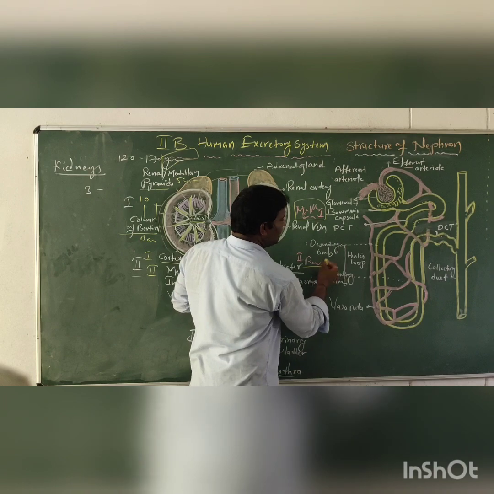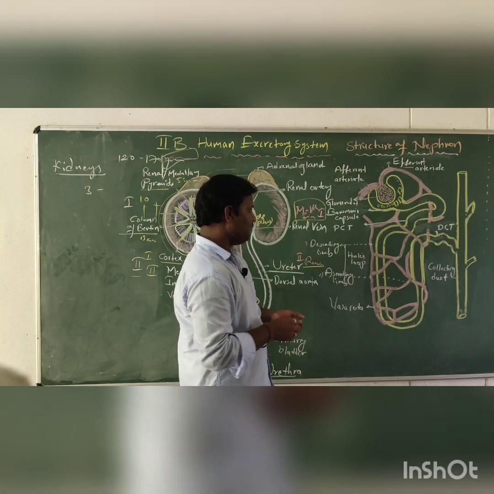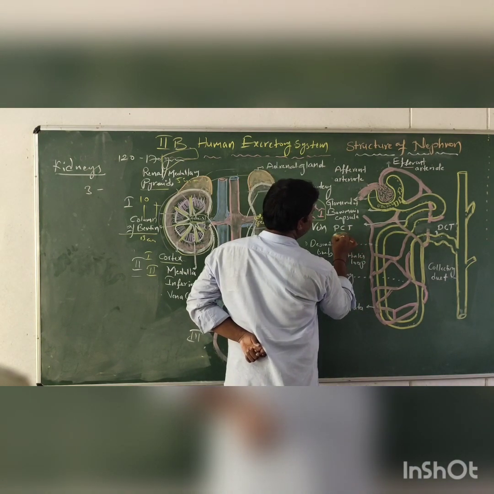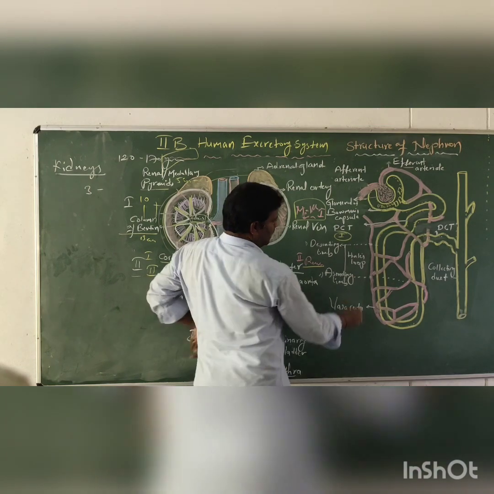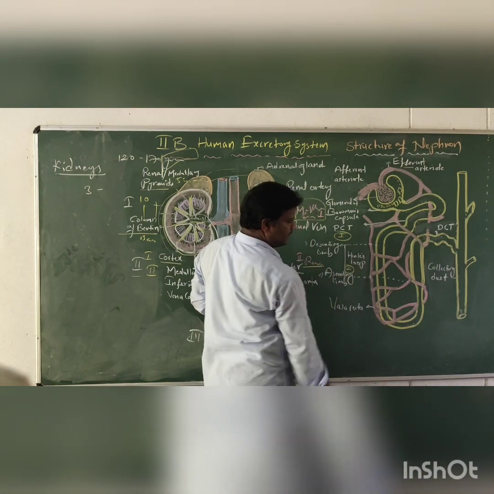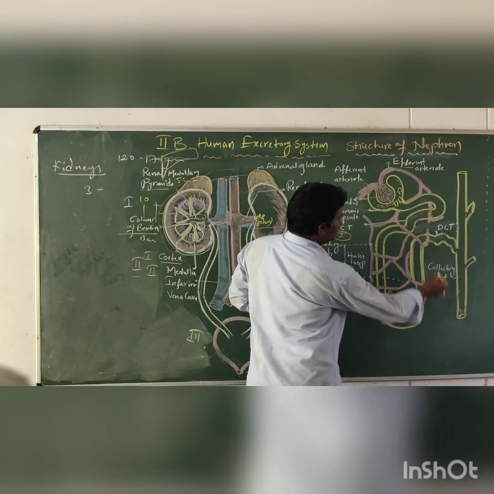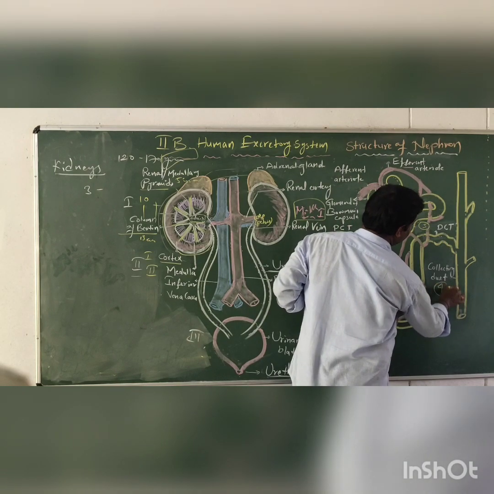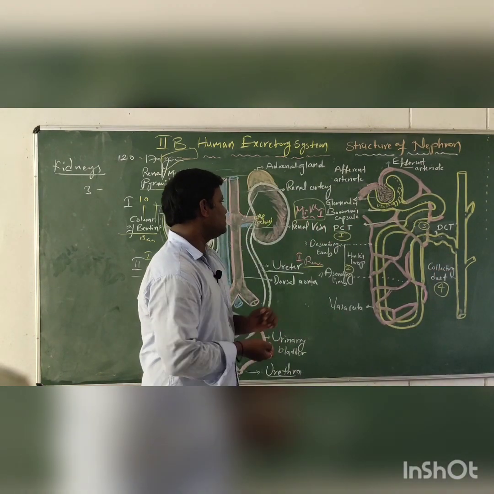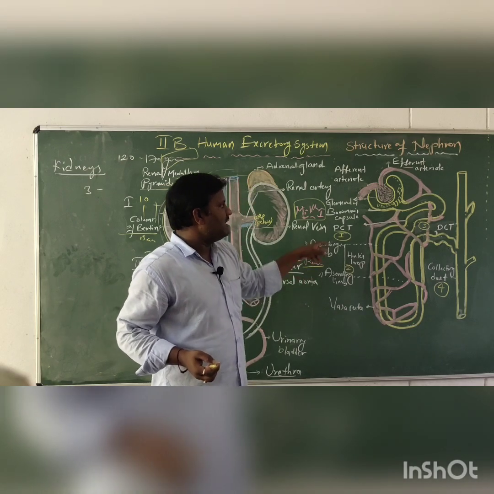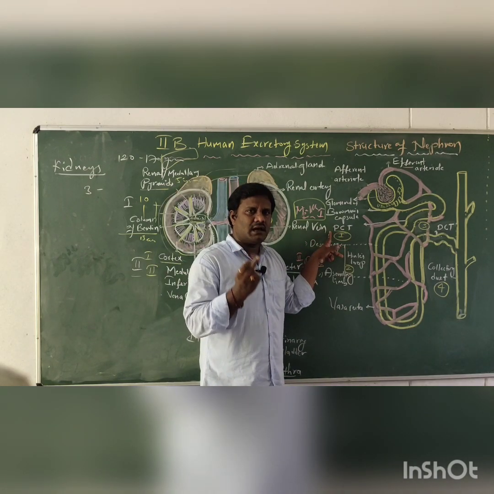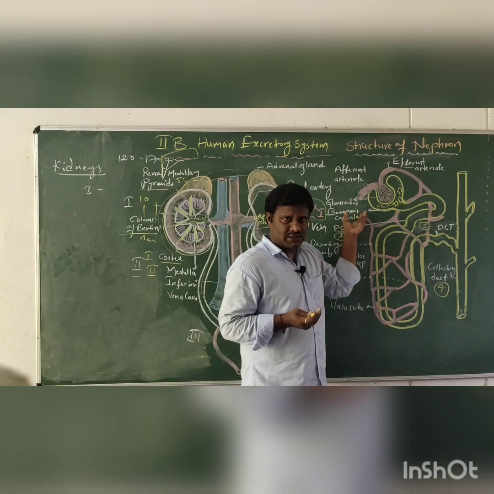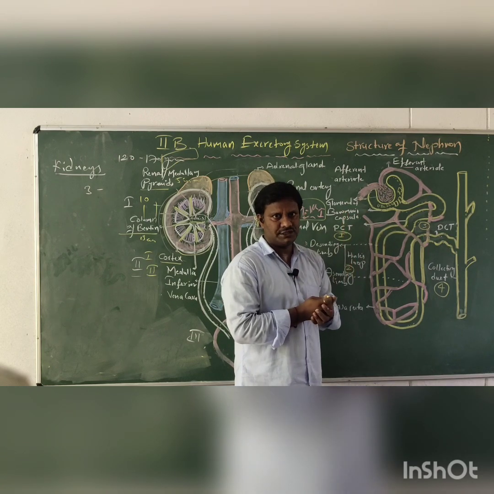Next, we are seeing the renal tubule. In the renal tubule, first is the proximal convoluted tubule, PCT. Next is the Henle's loop, third is the distal convoluted tubule, DCT, and fourth is the collecting duct. The PCT is the nearest to the Bowman's capsule, that's why it is called the proximal convoluted tubule.